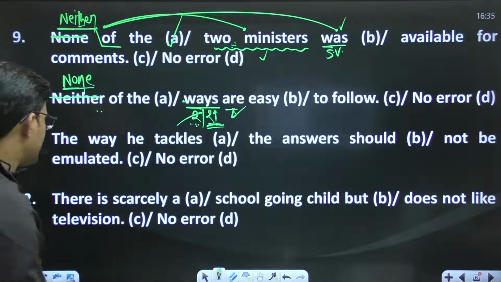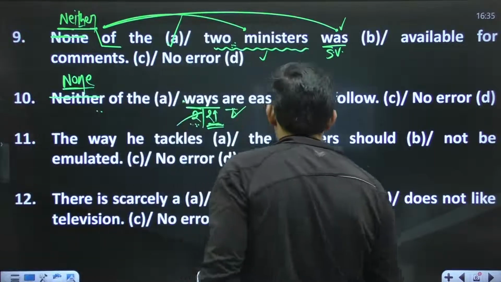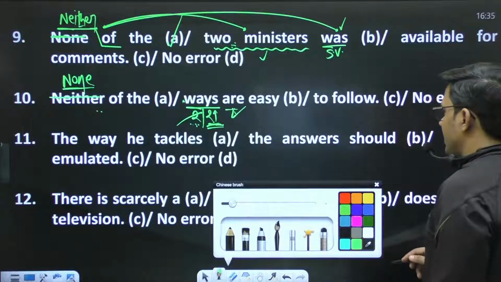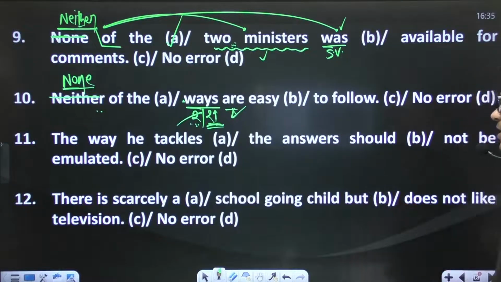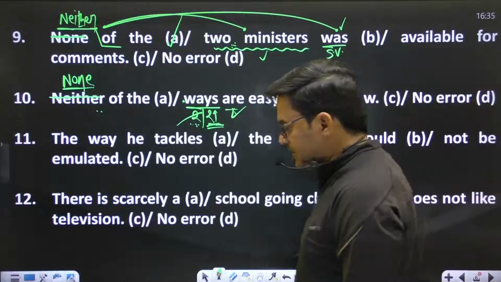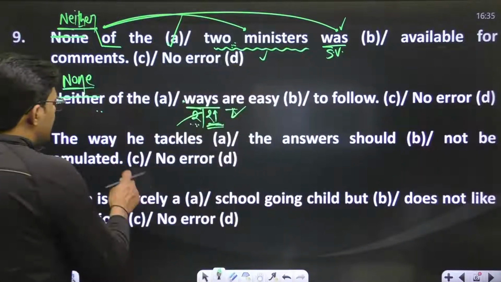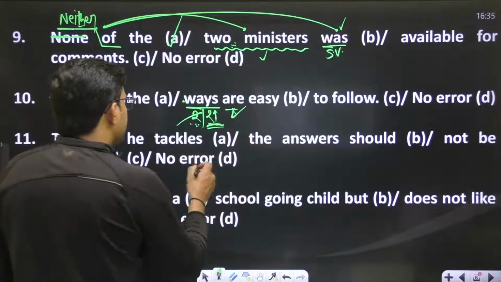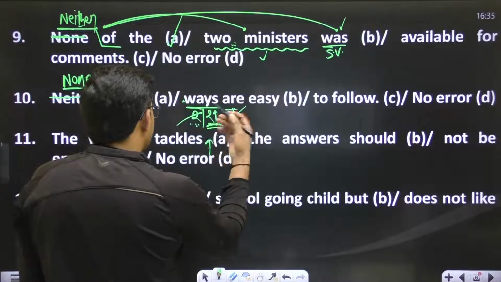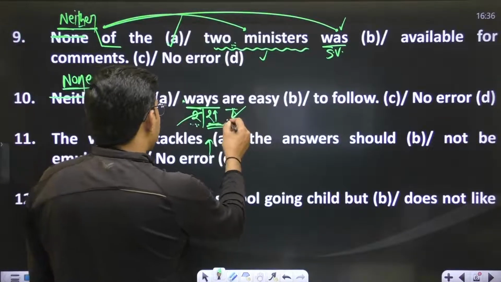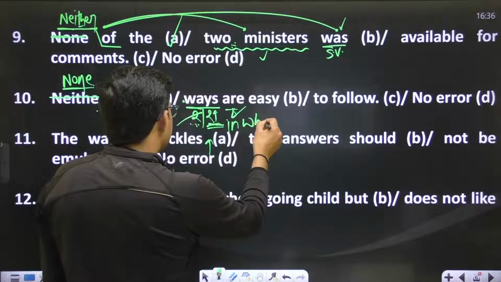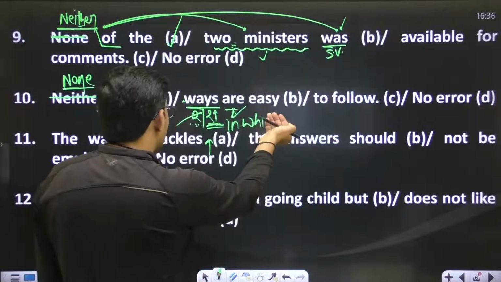Okay, the next one is: the way he tackles the answer should not be emulated. You know, the way he tackles the answer. Here, to relate, we require a relative pronoun, and you just speak like "the way in which".